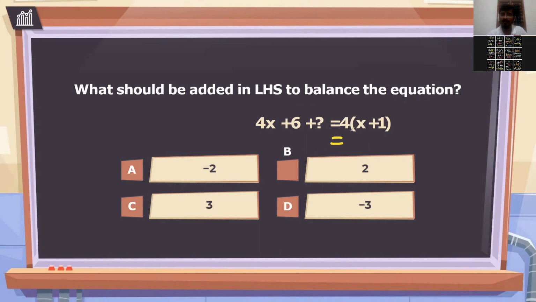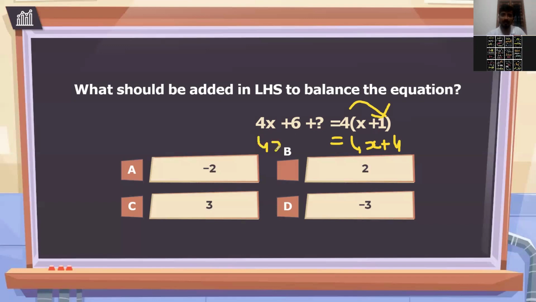If you simplify the right hand side, you just take the 4 inside. So 4 into x gives you 4x. This 4 is multiplied, not plus 1. It is going to multiply because it is outside the bracket, so x is multiplied with both terms. So 4x, and now this 4 will multiply with 1, and the answer is 4 only. So here you will be getting 4x plus 4 on the right hand side.